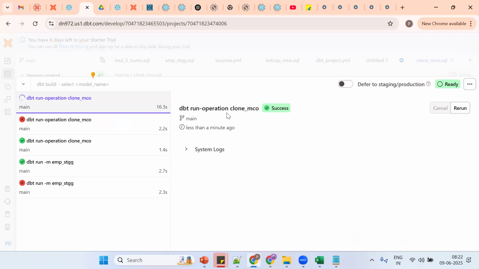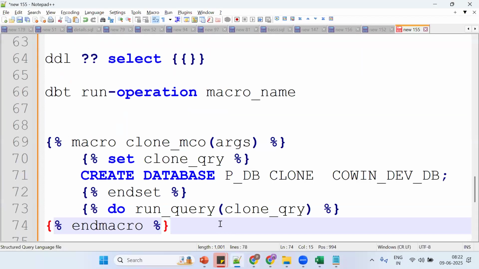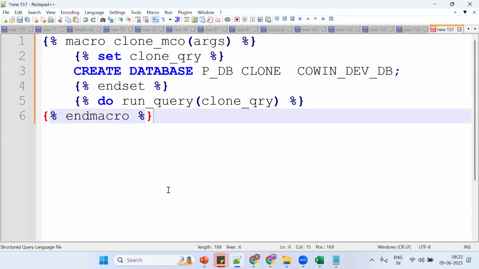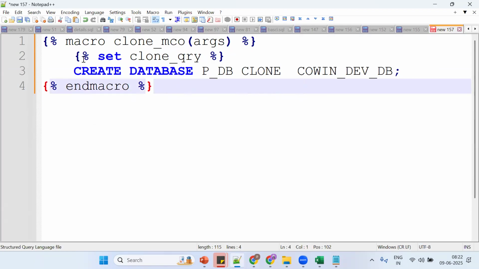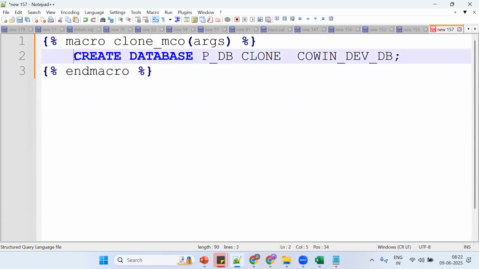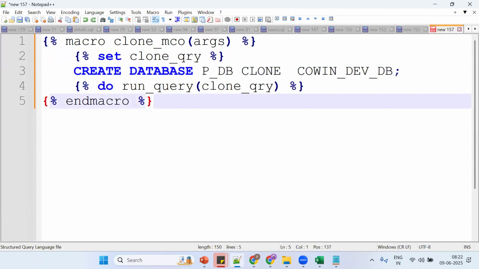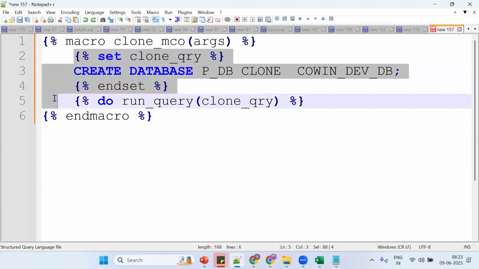Okay. So let me try to copy the same thing. Control C, open in Notepad++. So Control N, Control V. So change the language to SQL. See, so directly what happens? We have put this detail, this is fine. But we can't directly put it. First, what I should do, we should set this entire query. Okay. So see, set and end set.